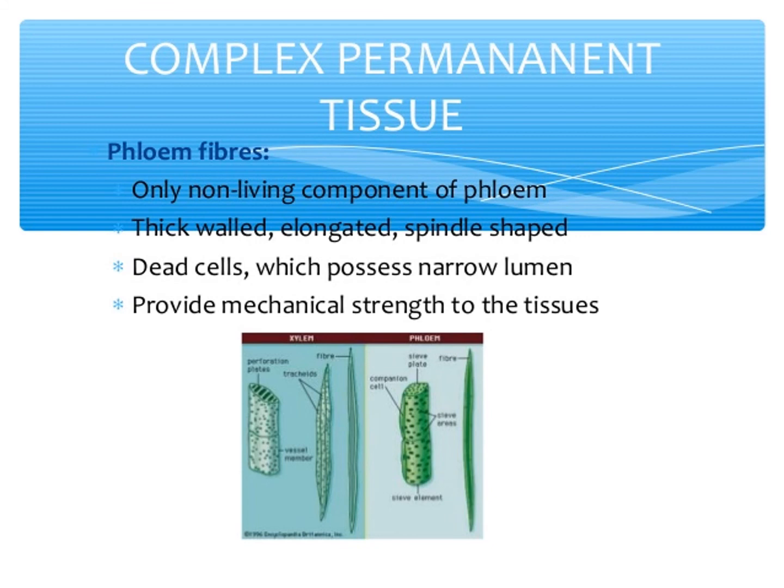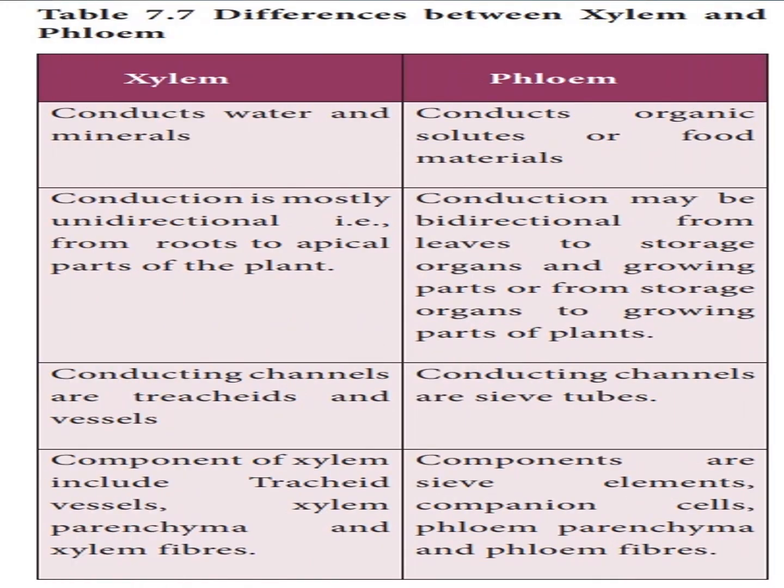Have you understood, children? Complex permanent tissue: there are two, one is xylem and the other is phloem. Now we will see the difference between the xylem and the phloem. Xylem conducts water and minerals. Phloem conducts organic solutes and food materials.